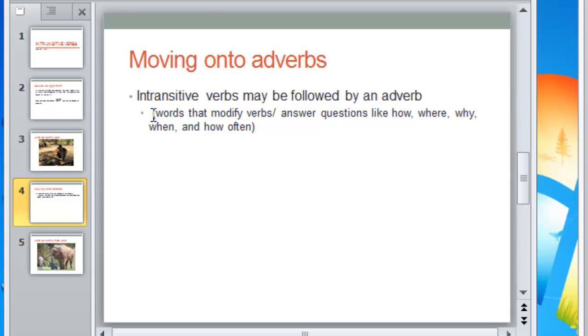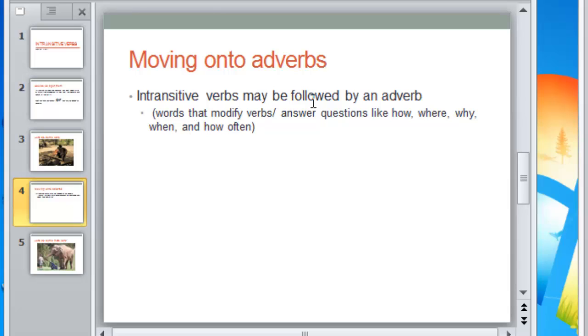So, running quickly. Corey was running quickly. Running is the verb. Quickly modifies running. Therefore, quickly is an adverb. Sounds a little like math class. That's because it is kind of like math class. Adverbs also answer questions like how, where, why, when, and how often in the sentence.